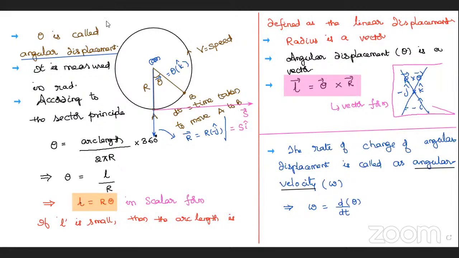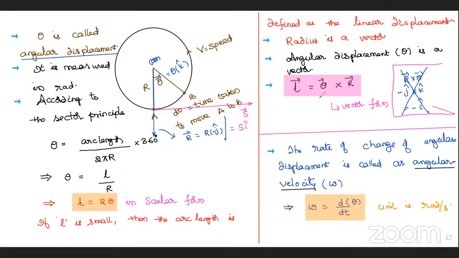Correct. Very good. From this, you can say the unit of angular velocity. Is it degrees per second or radian per second? Very good. Don't say degree per second. This is radian per second. Angle in radian by time in second. Radian per second. Very good. This is the angular velocity.